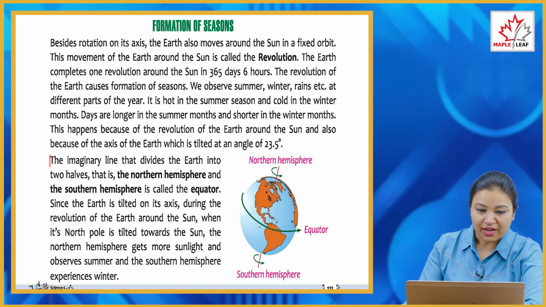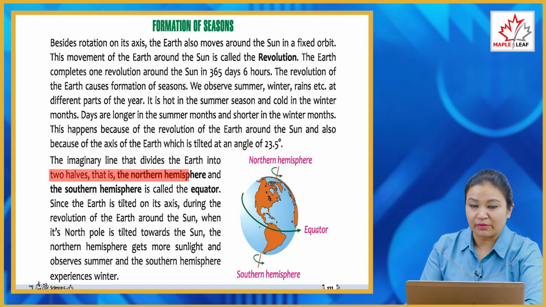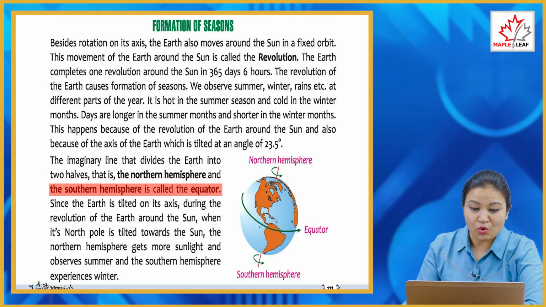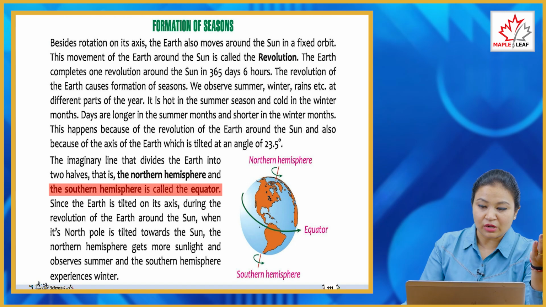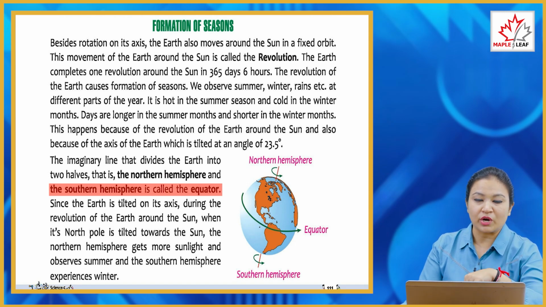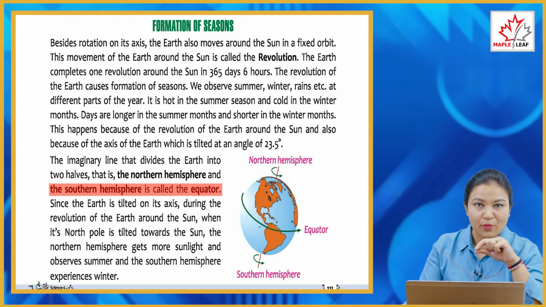The imaginary line that divides the earth into two halves, that is the northern hemisphere and the southern hemisphere, is called the equator. So our earth is divided into two parts. The upper one is the northern hemisphere and the lower one is the southern hemisphere, and it is divided with the imaginary line which is called the equator.